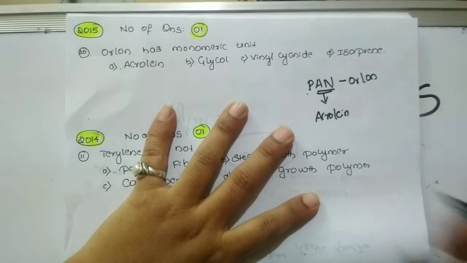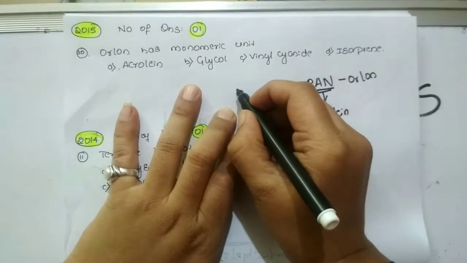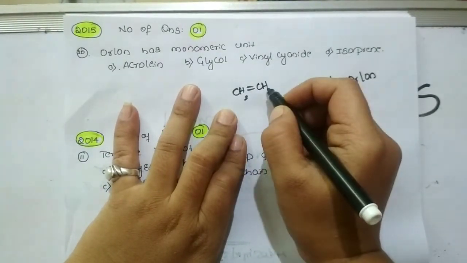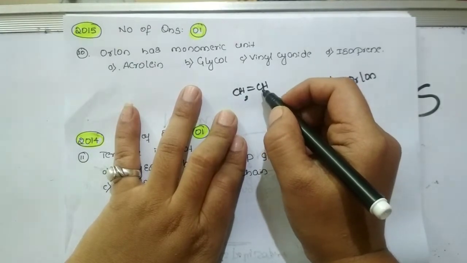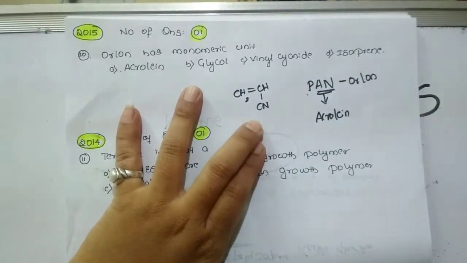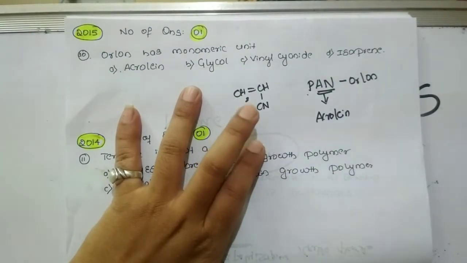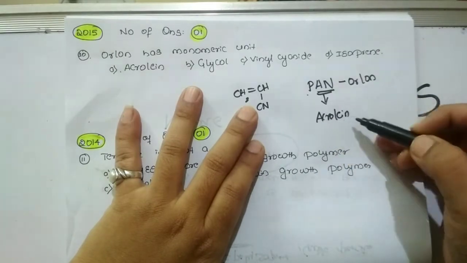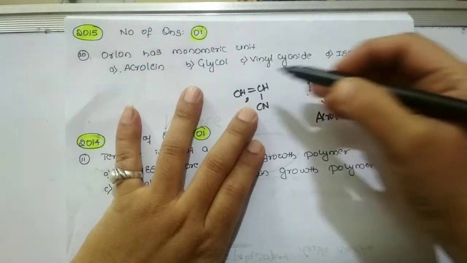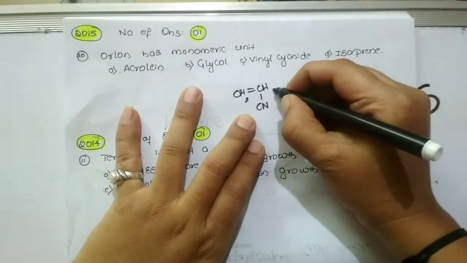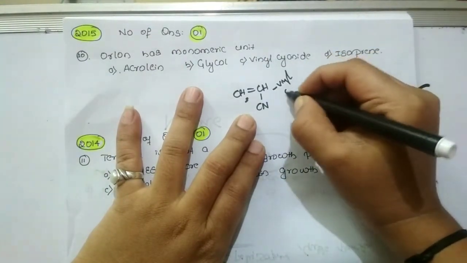If you come to the structure of this acrylonitrile, which is the monomer unit, this is how you have to write it. Remember the ethene formula: remove one hydrogen from that ethene and put a cyanide group over there. This monomeric structure, acrylonitrile, can also be known as acrolein, and it can also be known as vinyl cyanide.